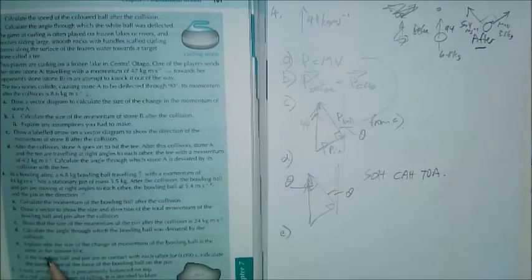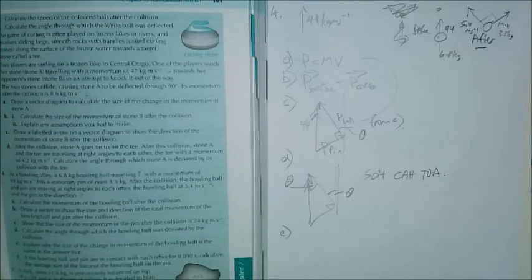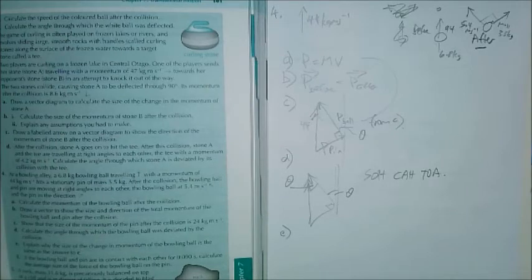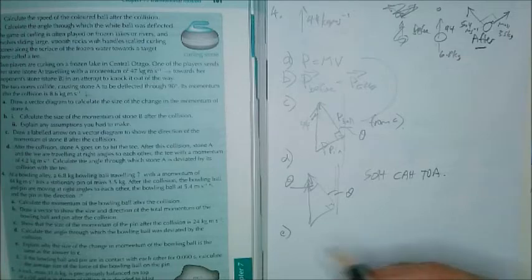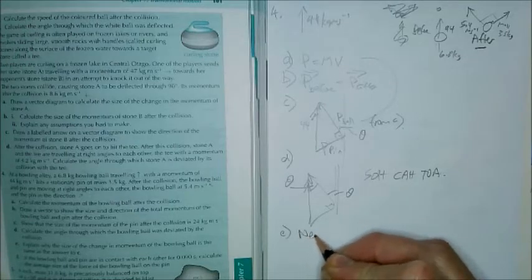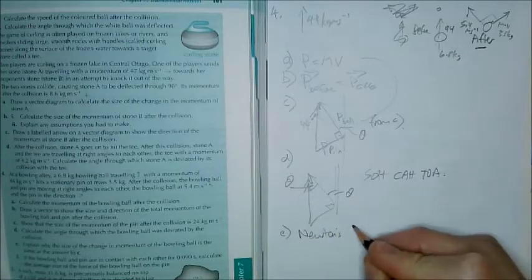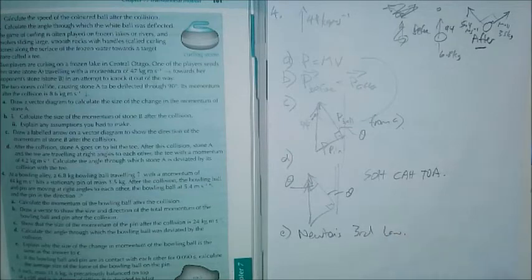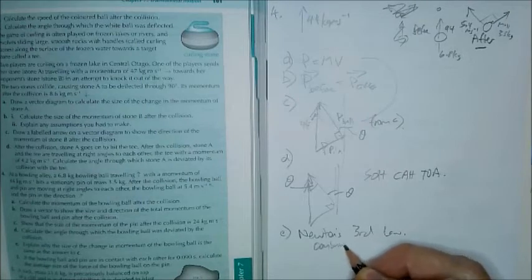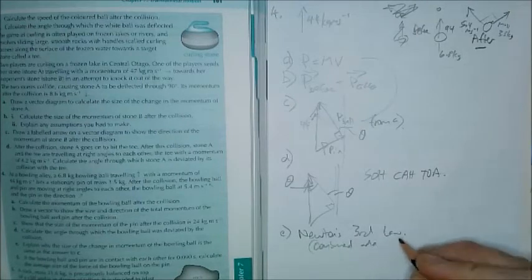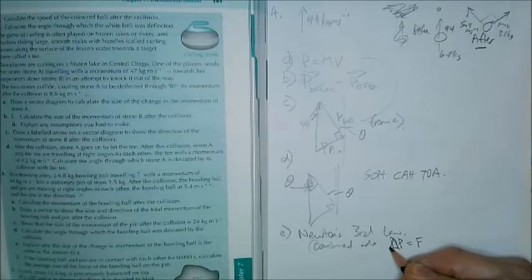Part E, explain why the size of the change in momentum of the bowling ball is the same as the answer to C. So this idea is really Newton's third law, that combined with, perhaps, if you wanted to, delta P equals Ft.